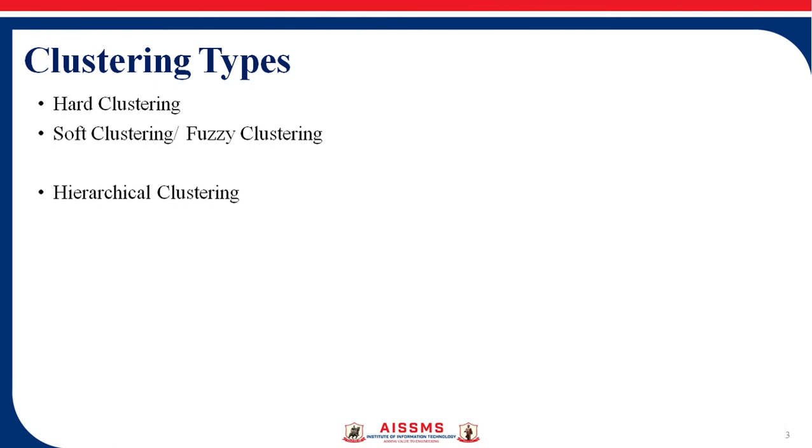In soft clustering or fuzzy clustering, each object belongs to each cluster to a certain degree, based on a membership score that defines how compatible the element is with each cluster. For example, it is a likelihood of belonging to that cluster.